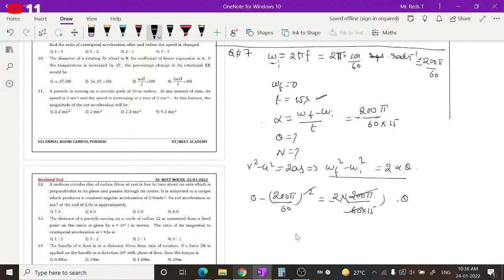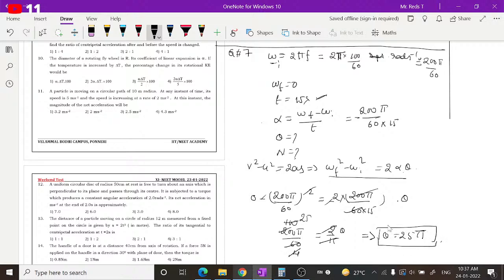Then we will get 200π by 60, 200π by 60 gets cancelled. 200 by 60 remains. So 200π is equal to 2 into, minus minus signs get cancelled here, 2 here, 15 is there. So 2 by 15 into theta, or 2 theta by 15. You can write this as 100, and 15 you can cancel and make it 4. So 4, this again you can cancel as 4 25s, 25π. So you'll get theta is equal to 25π, the angular displacement made in 15 seconds.